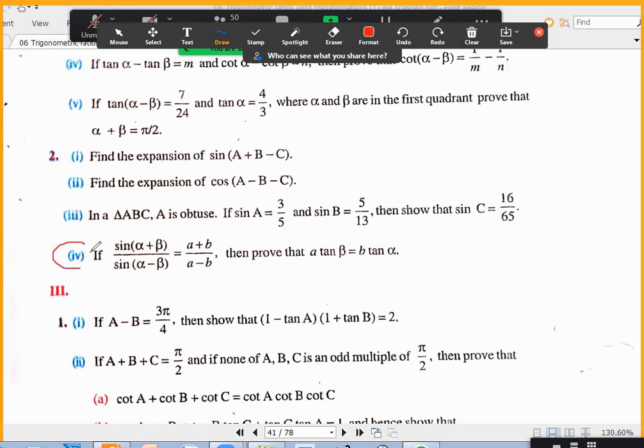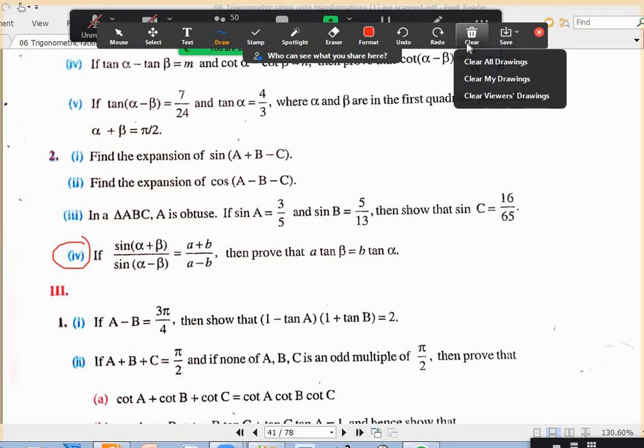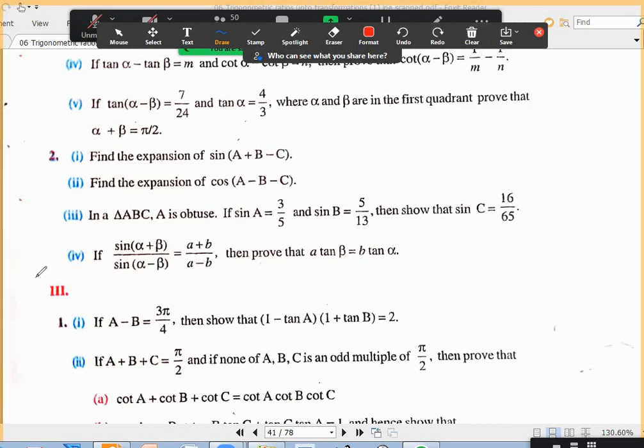Okay. Any doubt about this fourth question here? We have to apply componendo and dividendo: numerator plus denominator by numerator minus denominator. Then you will get the answer. All right.